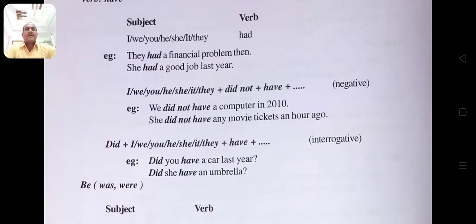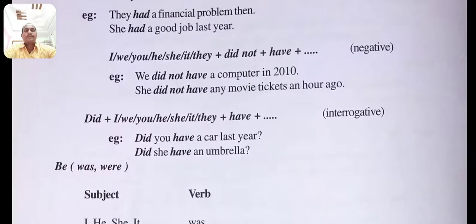In the negative sense: subject plus did not plus have plus object. We did not have a computer in 2010. She did not have any movie tickets an hour ago. This type of negative sentence we use.